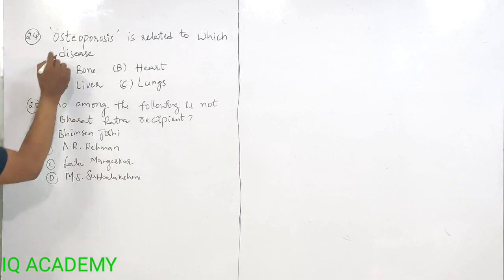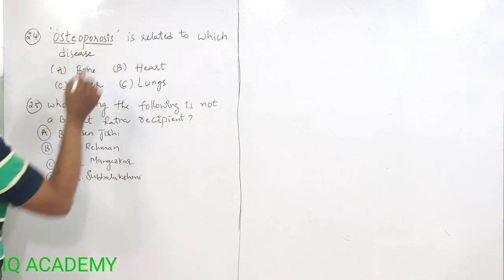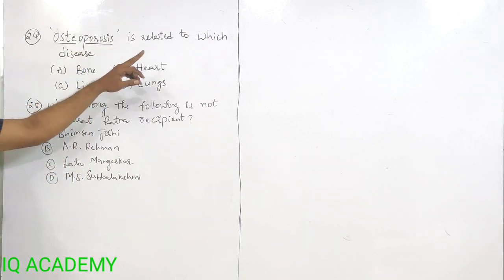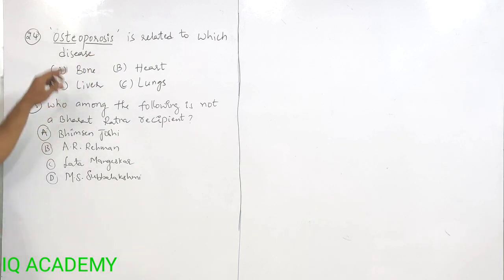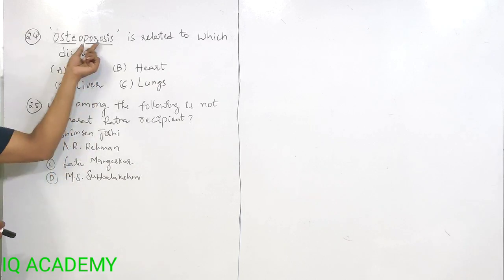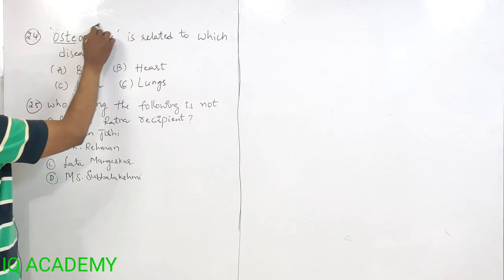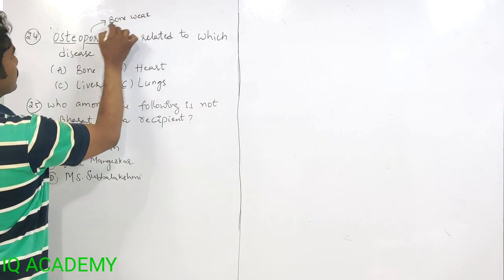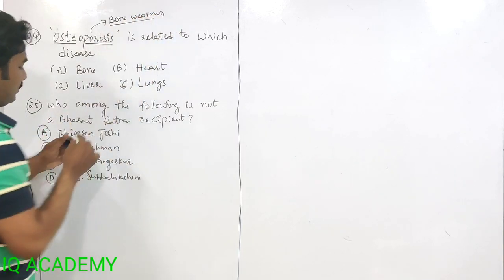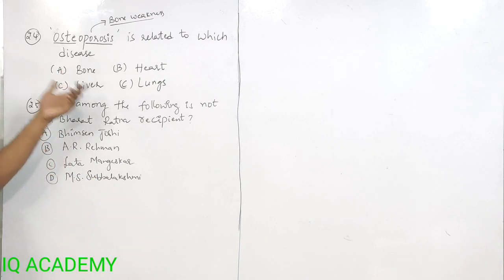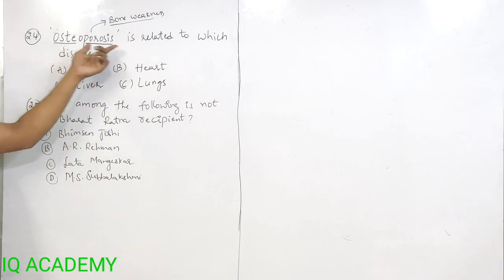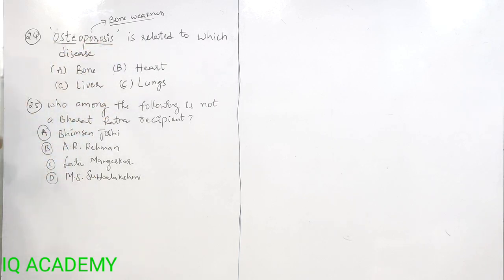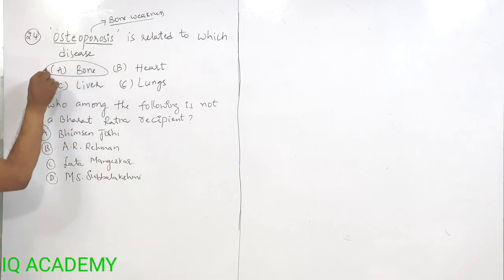The next question is 24th one related to diseases. Osteoporosis. Osteoporosis is related to which disease? Porosis is related to bones. Bone weakness. So osteoporosis is related to weak bones, bone weakness, and brittle bones. Easily broken bones. Osteoporosis is related to bone weakness. So bone disease. This is a bone disease. It is not related to heart or liver or lungs.